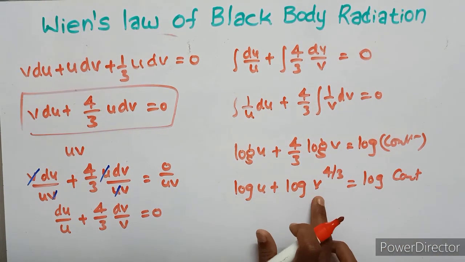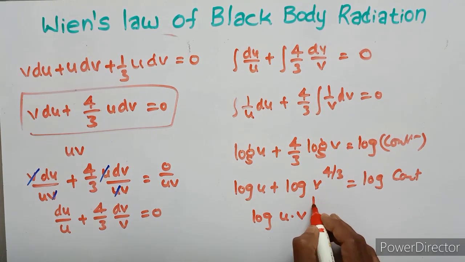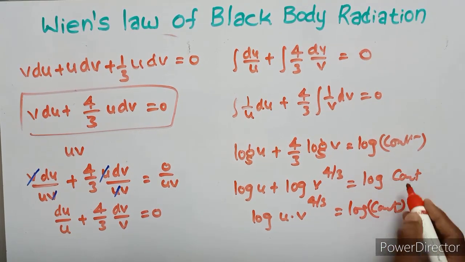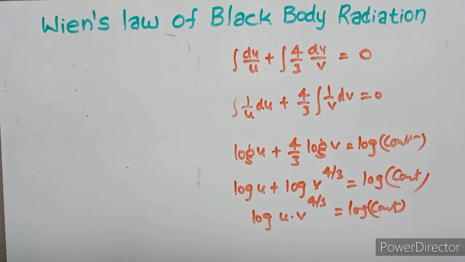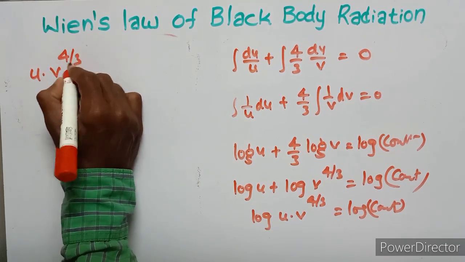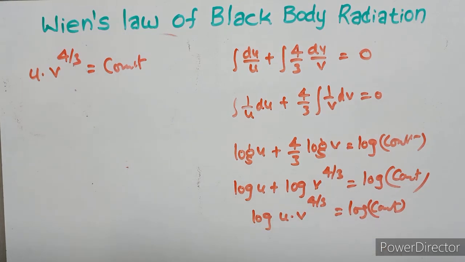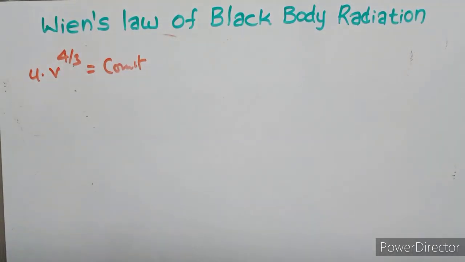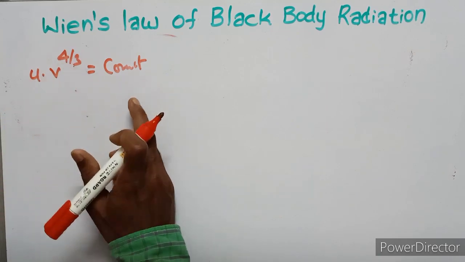Then log m plus log n is log mn. So log of U V to the power of 4 upon 3 is equal to log constant. This equation can be written as U V to the power of 4 upon 3 is constant. The log is cancelled. Finally, U into V to the power of 4 upon 3 is constant.